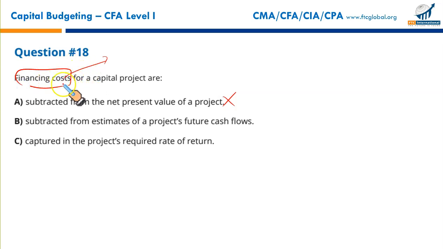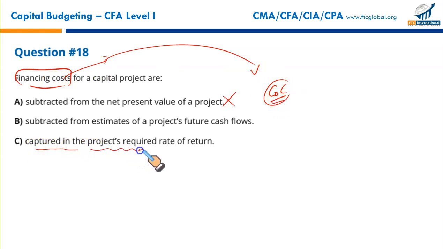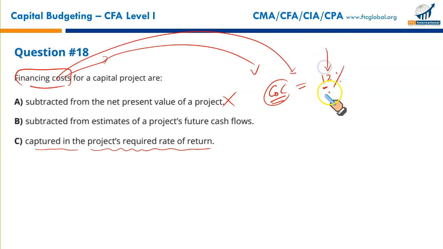Financing cost, cost of capital, the various sources of finance we use, this is already embedded in your cost of capital. When we do discounting of the cash flows, this discounting includes the impact of financing cost. It is captured in the project's required rate of return. When we select a certain rate, 12%, this 12% incorporates the financing cost of different sources of finance. So we don't need separate treatment. Like we pay interest for a loan that we took for the project. Interest payments are made, it's a cash outflow, but it is not considered in the project. Why? Because the interest rate in percentage is already included in the required rate of return.